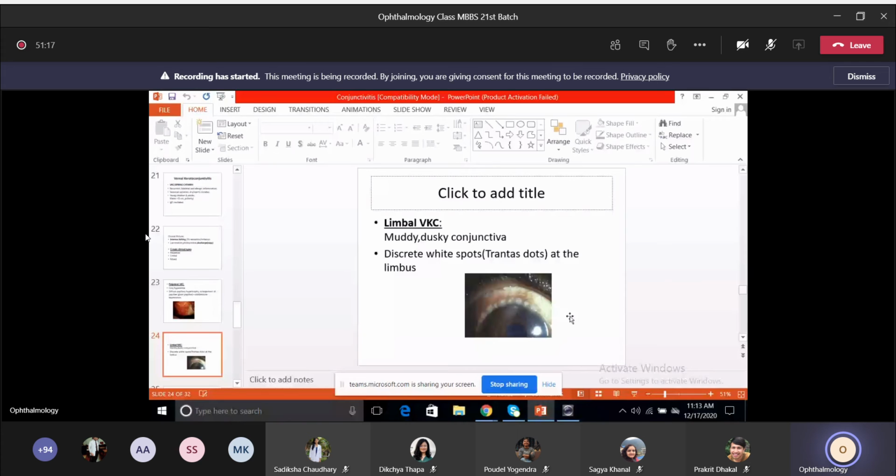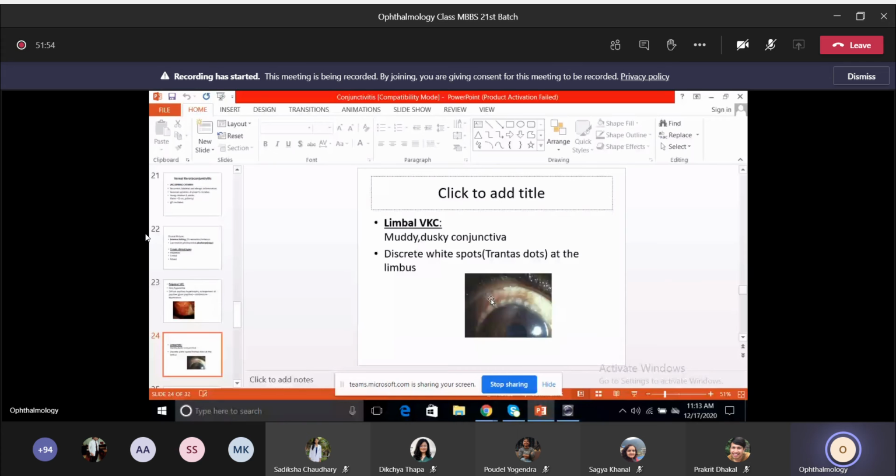And then when you look at the limbus, especially the superior limbus. The limbus is the meeting of the cornea and sclera. In order to see the superior limbus, you pull up the upper eyelid and ask the patient to look slightly down. Then you will see discrete white spots at the limbus. That is known as the Trantas dots. Again, another pathognomonic feature in case of limbal VKC, mainly seen at the superior limbus.